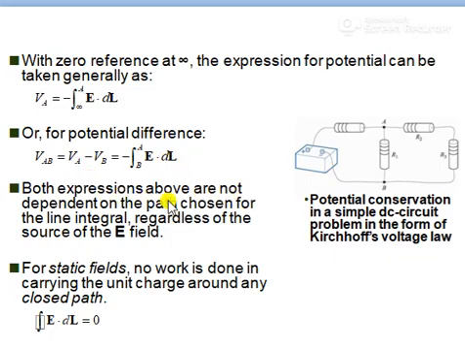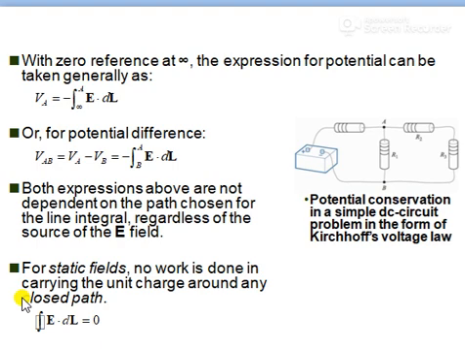Both the expressions above are not dependent on the path chosen for the line integral, regardless of the source of the E field, right? So for the static fields, no work is done in carrying a unit charge around any closed path. So integration over a closed path E dot dl is nothing but considered as 0, right? Meaning is what, there is no work done in moving a unit positive charge around any closed path. So therefore the work done will be 0. Hence this property you can consider as a conservative field or a conservative property, right?